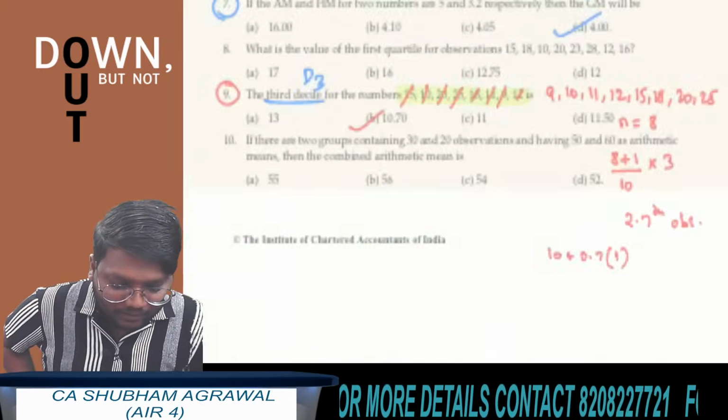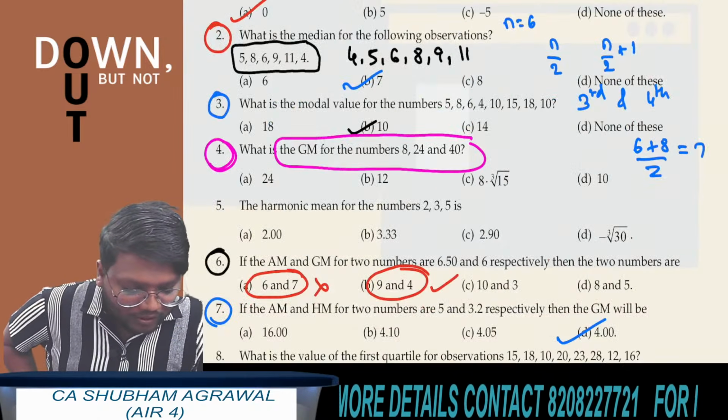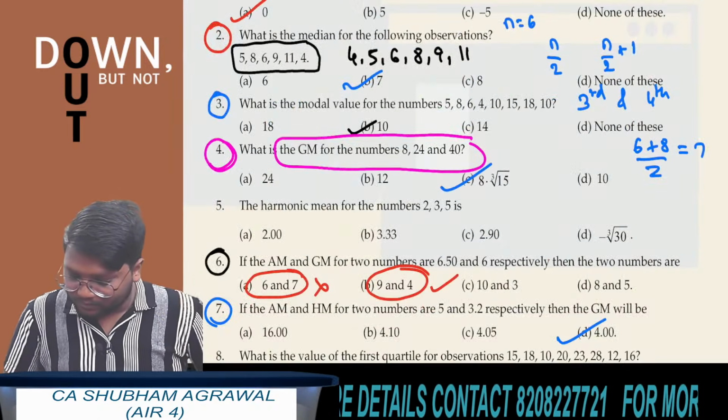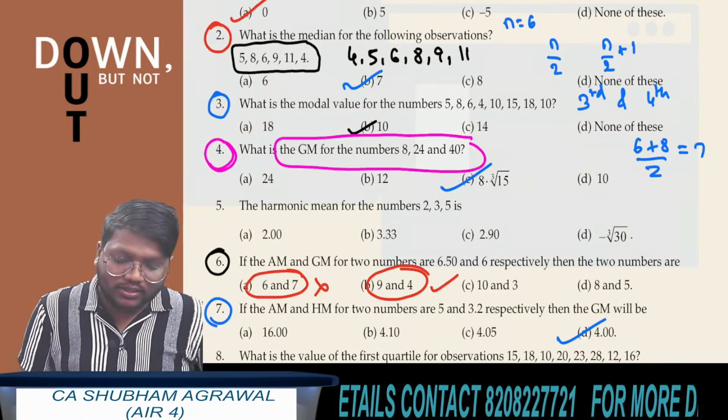Which option is correct here? 8 multiplied by the cube root of 15. Option C. All of you have understood this?